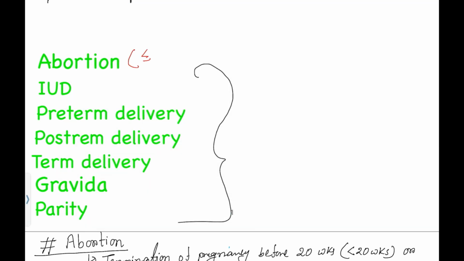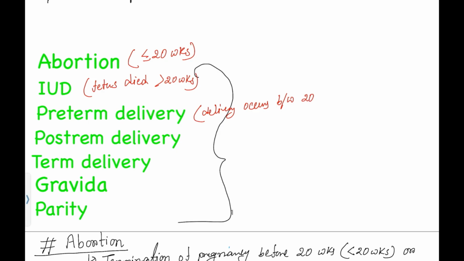If termination of pregnancy occurred before 20 weeks, we will call it abortion. IUD means the fetus died after 20 weeks. Preterm delivery means delivery occurred between 20 to 36 plus 6 weeks. Okay, 36 plus 6, we will consider it as preterm delivery.